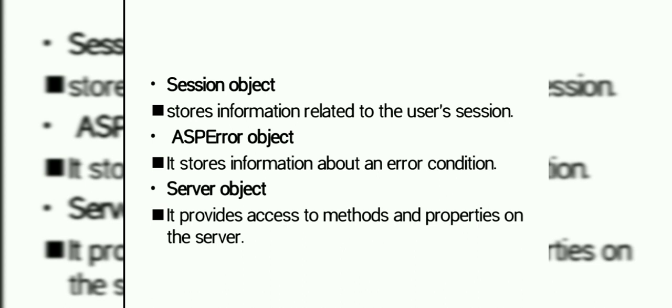Fifth one, ASP error object. To know the information about an error condition, the ASP error object is used. Sixth one, server object. It provides methods for various server tasks. With this, you can execute code and get error conditions.